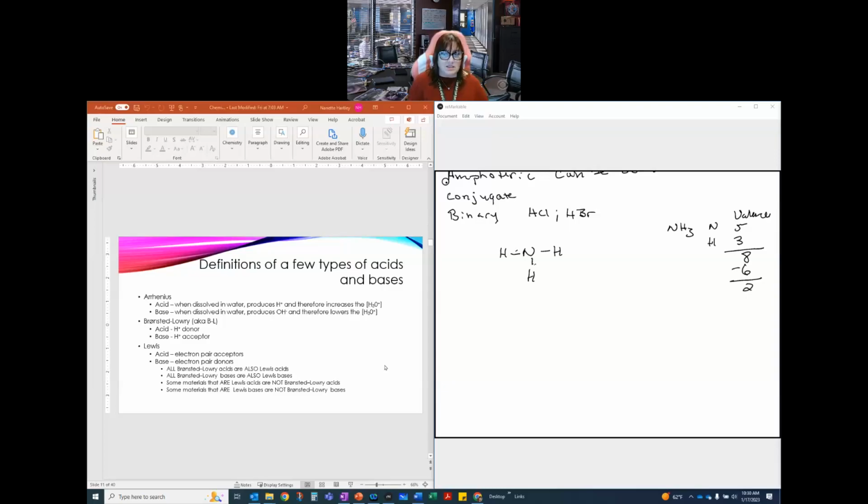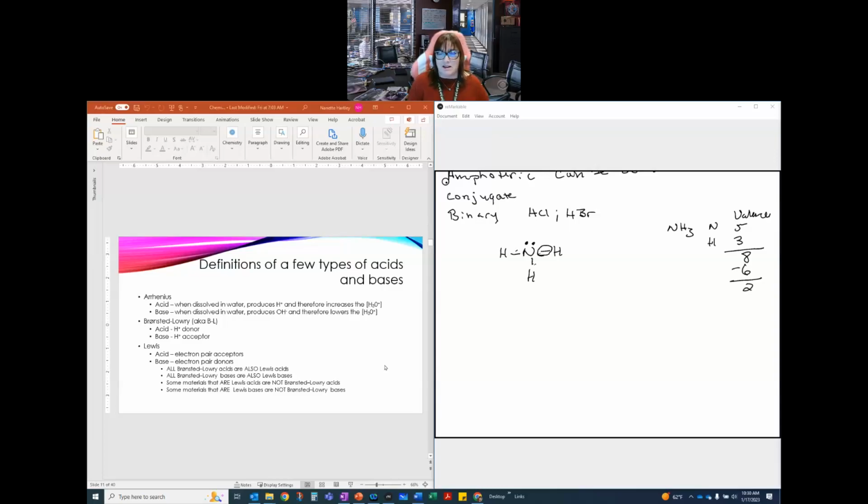It needs a duet, and that's because he's in that first row, so he only needs 2 electrons to be completely happy. He currently has access to 2 electrons, right? Because there are 2 in this bond that he can talk to. So he's completely happy. We're not going to need to do anything for that hydrogen. And that means those 2 electrons that are left are put as a lone pair on the nitrogen.